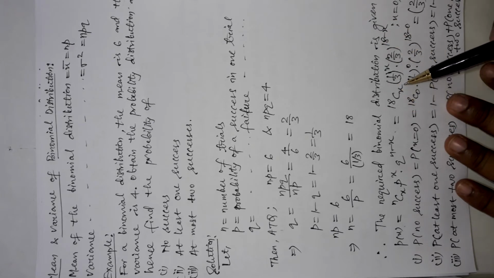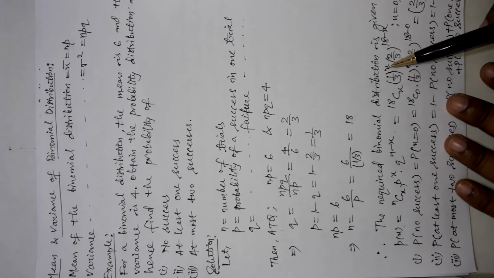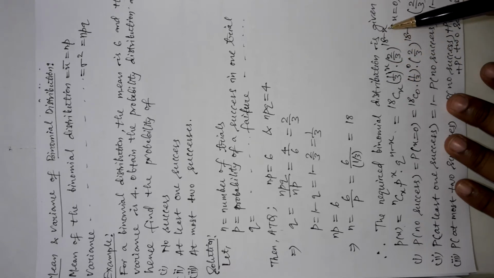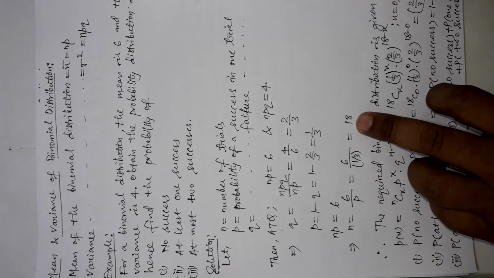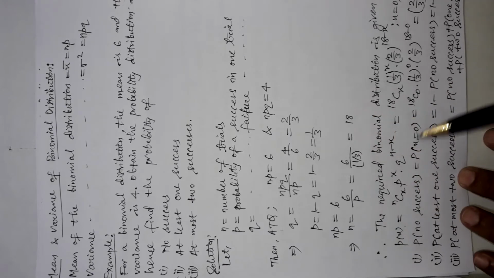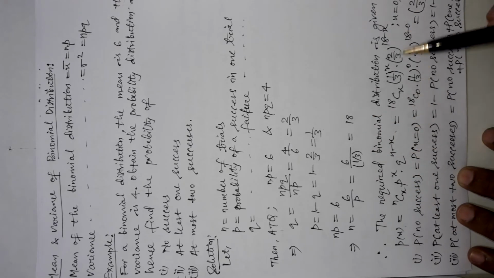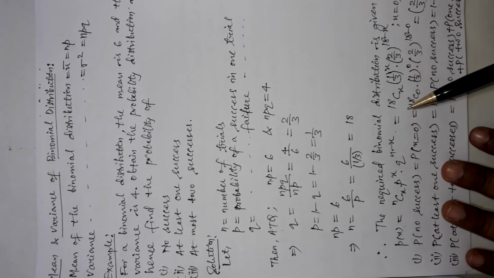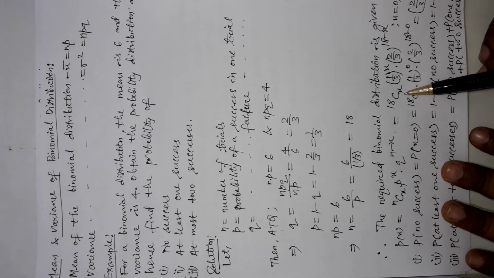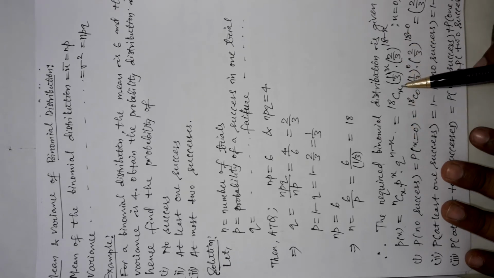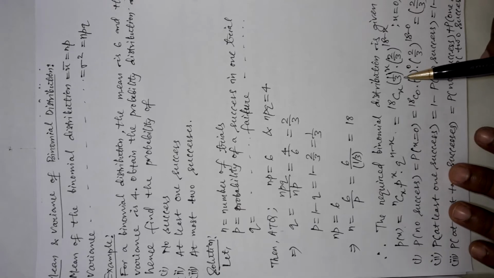It is 18Cx into 1 by 3 to the power x into 2 by 3 to the power 18 minus x, where the value of x will be definitely 0, 1, 2 up to the last number n, that is 18. Okay. So this formula represents the binomial distribution here. You can put different values in place of x and you can get 19 different distribution values.